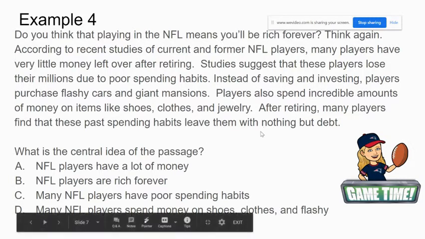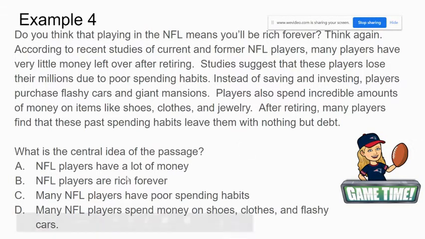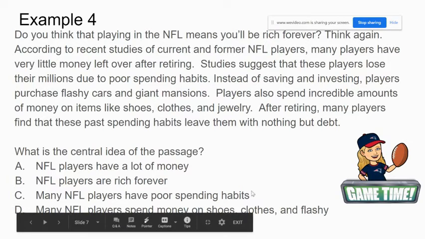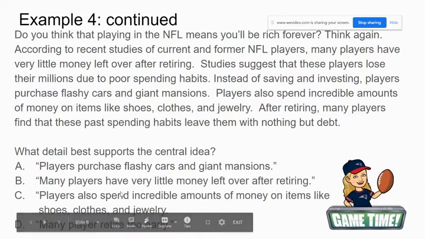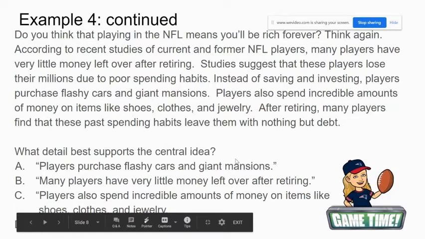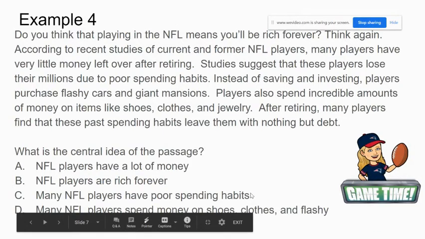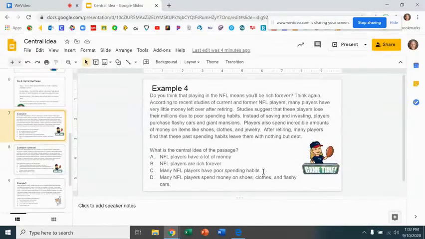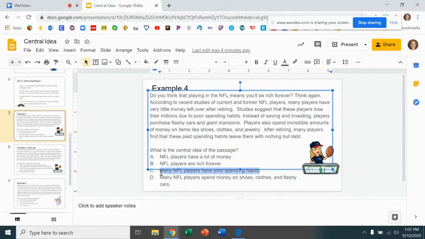Okay, so now that you've had time to select the correct answer, it is that many NFL players have poor spending habits. That is the correct answer. I don't know why it's doing that. Oh, I know why. Okay, so I'm going to highlight the correct central idea. Many NFL players have poor spending habits. That is what the central idea of this example is.